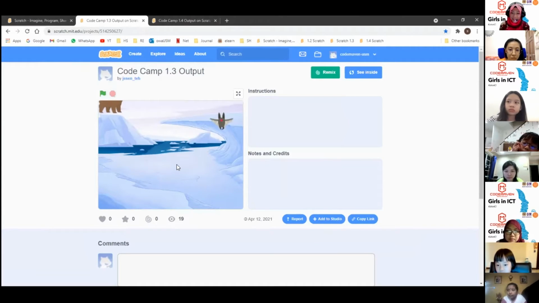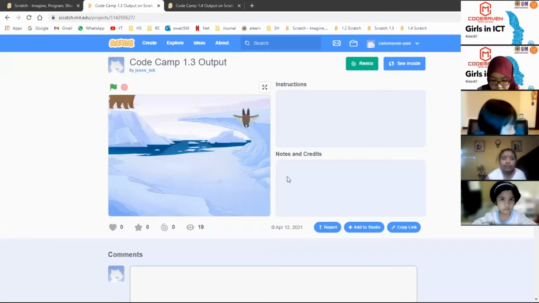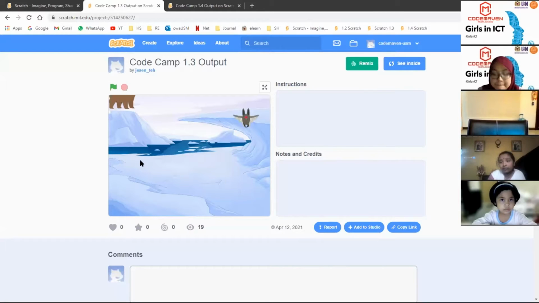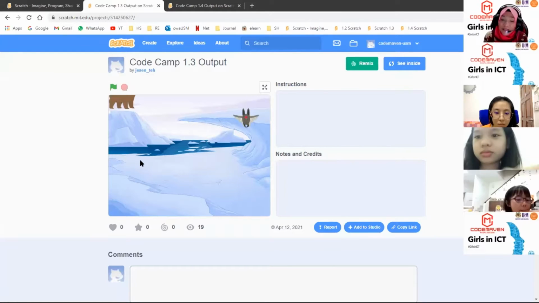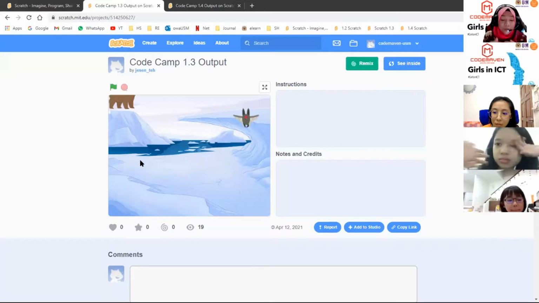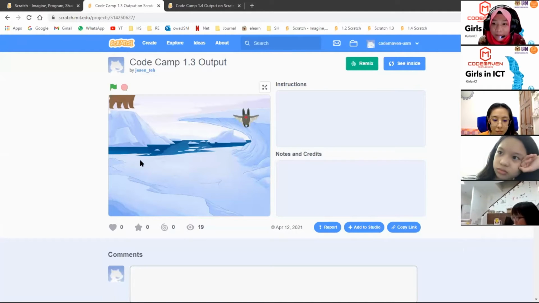Can you see the difference between this and coding camp 1.2? What you see today is that the bear and the bat are moving in a loop. They are moving again and again in the same steps. Our aim today is to make these sprites move in a loop until a certain event happens.